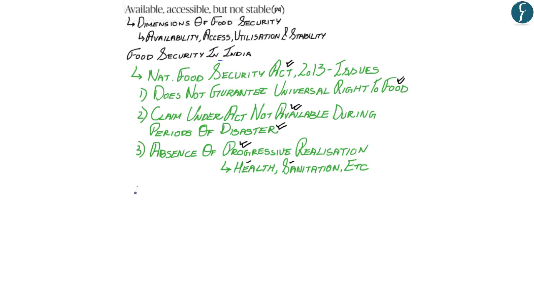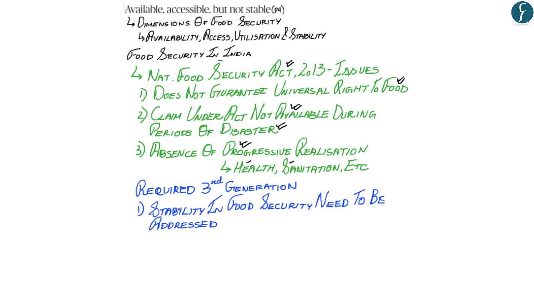And it is because of these reasons that the authors are recommending a third generation of right to food legislation. Wherein the first aspect highlighted by the author, that is requiring the third generation of food security, is that stability in terms of pricing, access, emergency time periods, among other factors, need to be addressed in India.